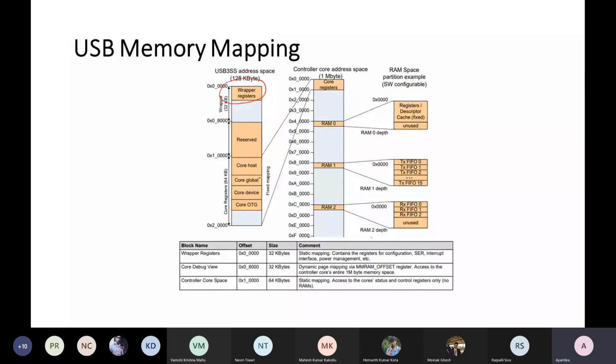Then host and device level registers are there. Some of those are for debugging, for storing internal information. And then the final part, this RAM. These RAMs are designed in a FIFO fashion, and they are used mainly for data storage. Okay, so this is the basic organization of memory. Some parts are storage, and of course some parts are reserved for future use.